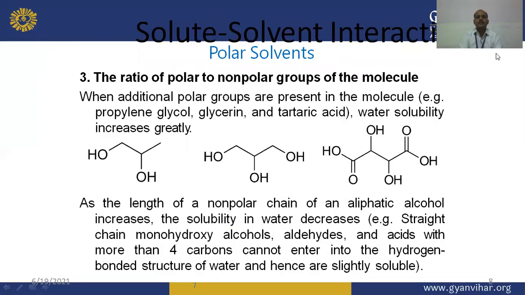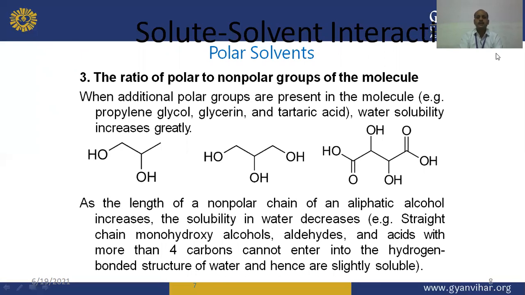Another example is the ratio of polar to non-polar groups of the molecules. When additional polar groups are present in molecules like propylene glycol, glycerin and tartaric acid, water solubility increases greatly. As the length of the non-polar chain of an aliphatic alcohol increases, the solubility in water decreases.